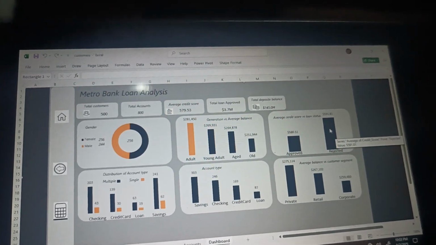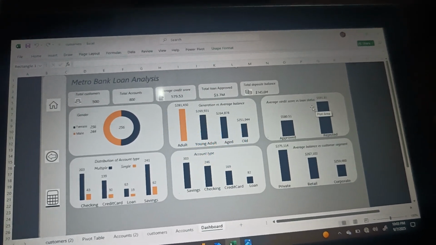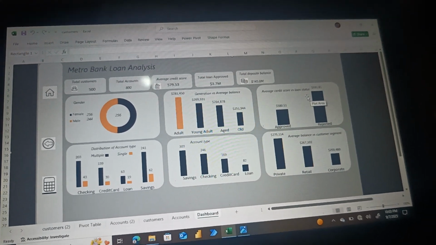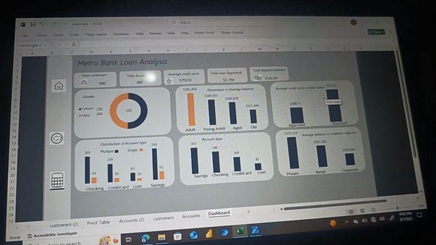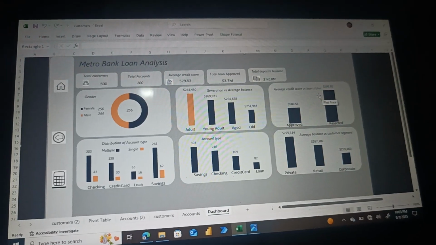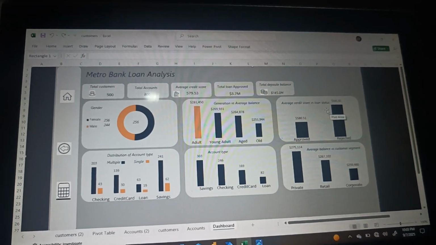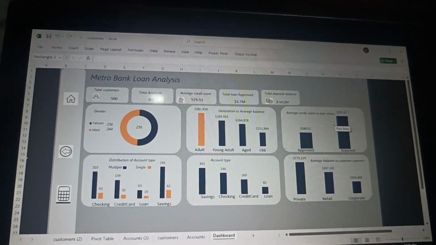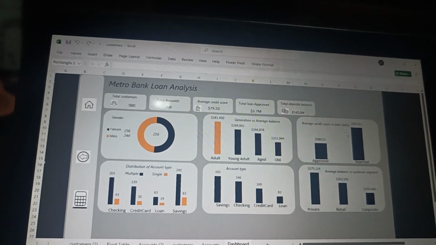You might be wondering why the rejected average credit score is higher than approved. So during my analysis and research, I found out that credit score is not the only thing that is judged during loan approval. There are other factors that are considered before a loan will be approved or rejected. Factors like job instability. If the customer doesn't stay in a particular job for a long time, if the customer jumps from one job to another, it flags the customer as not being stable and might not be capable of repaying the loan.